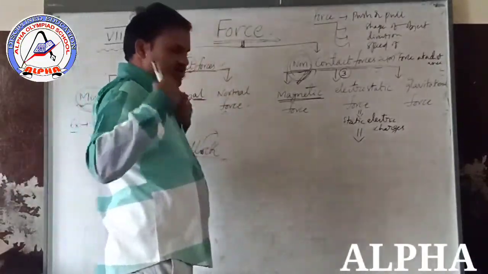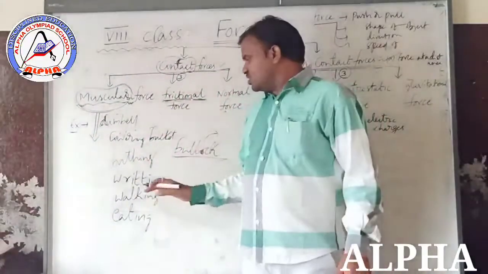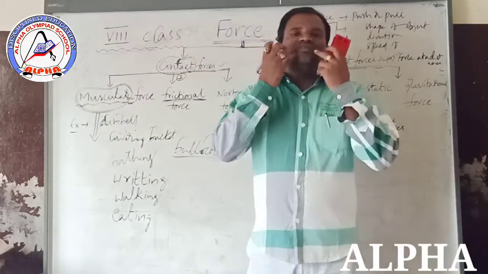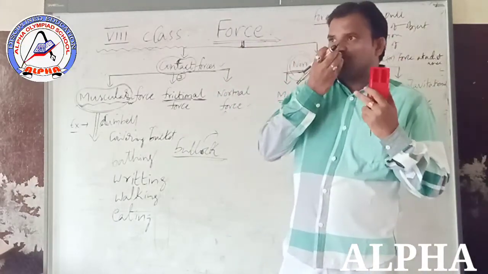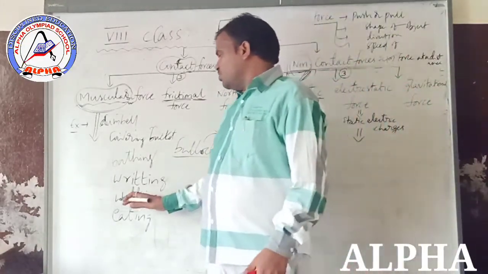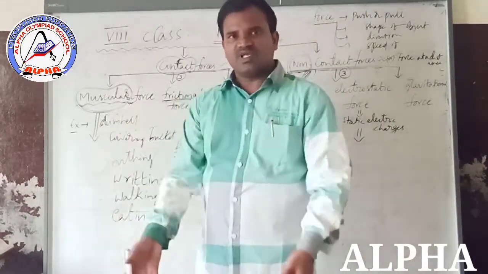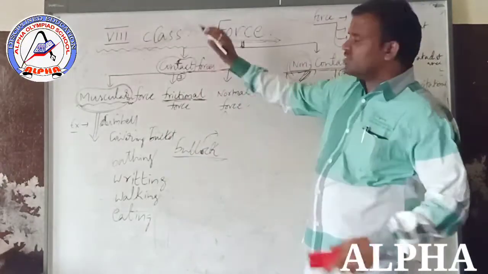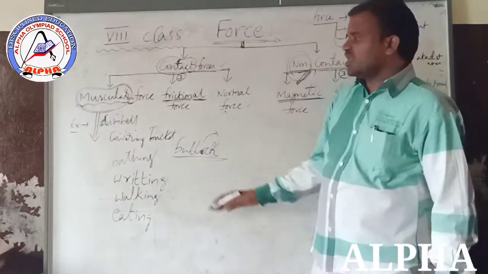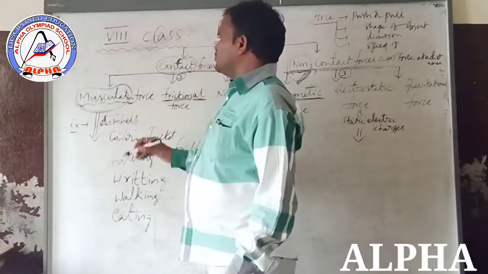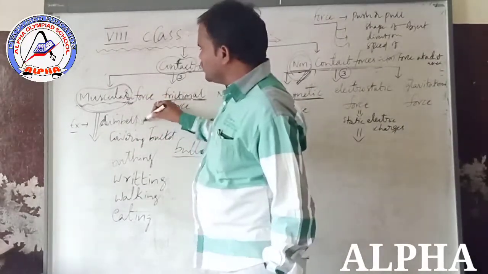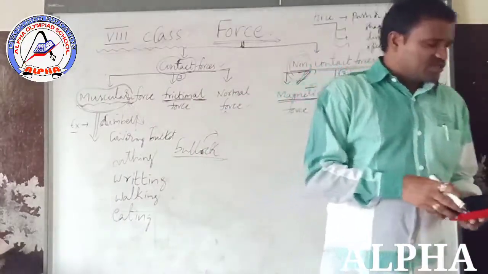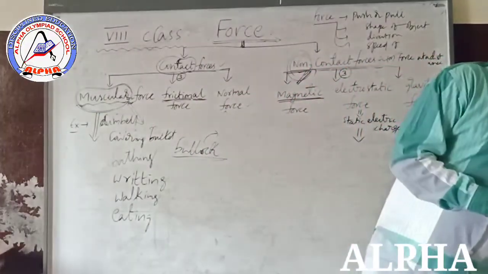Bathing, we are using our body muscles. Eating, we apply mouth muscles. Walking, leg muscles. Writing, hand muscles. So in all these cases, we are using the muscular force.